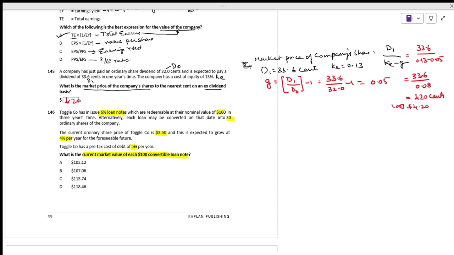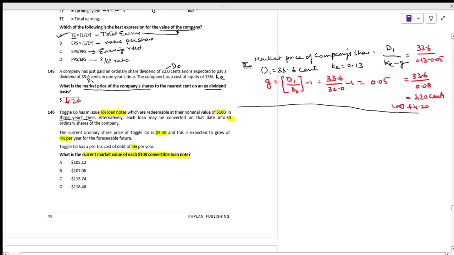What we are saying is that it is redeemable in 3 years' time. If that is the case, first we have to calculate the expected share price in 3 years' time. How much is the current price of the ordinary share? Current price P0 times the growth over the period.